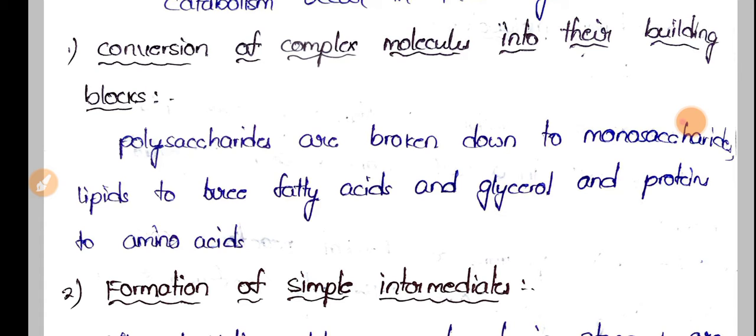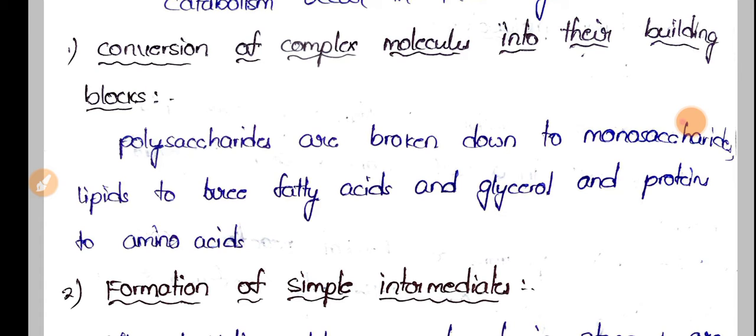In this manner the complex molecules we take in are broken down into smaller, simpler molecules, which are their building blocks. That means monosaccharides are the building blocks of polysaccharides, amino acids are the building blocks of proteins, and fatty acids and glycerol make up lipids. So finally polysaccharides are broken down into monosaccharides, and lipids are broken down into free fatty acids and glycerol.